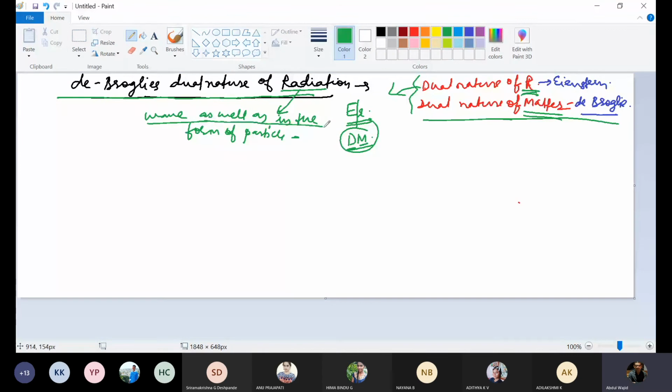This is de Broglie's dual nature of radiation. This de Broglie's dual nature of radiation is based on Millikan's oil droplet experiment.